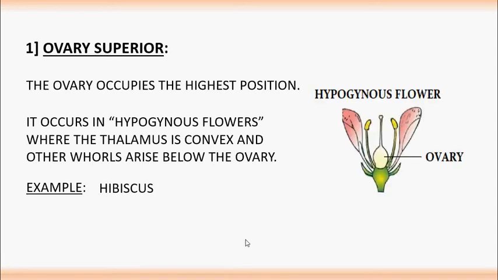Let's see the picture. So it is a feature of hypogynous flower. In this, the ovary is present on the top of this thalamus. This region is thalamus, and all the remaining whorls, that is calyx, corolla, and stamens, arise below the ovary. This condition is called ovary superior, and such flowers are called hypogynous flowers.